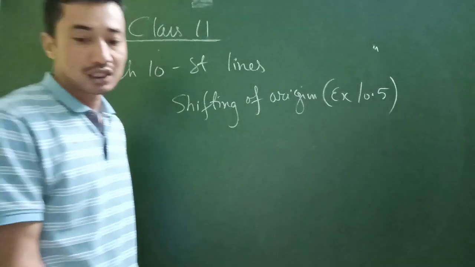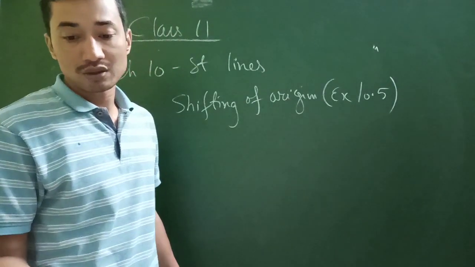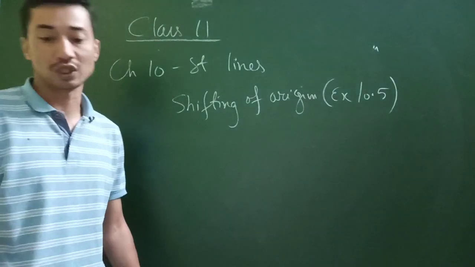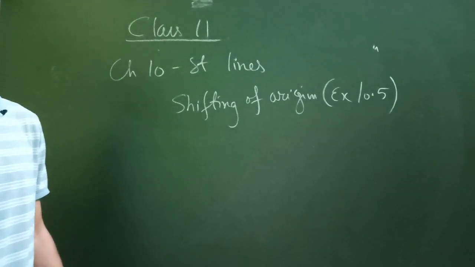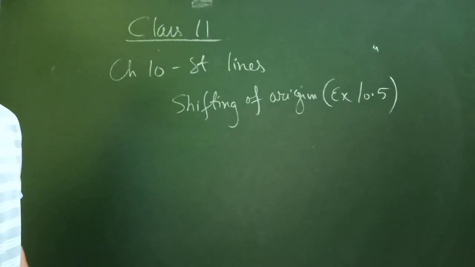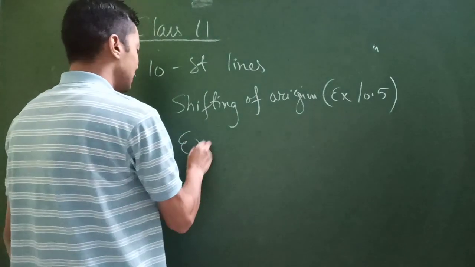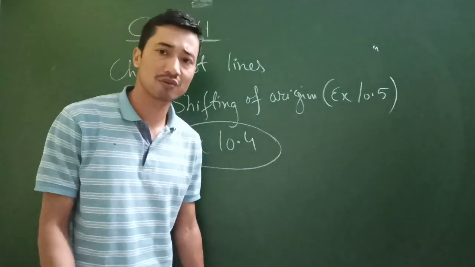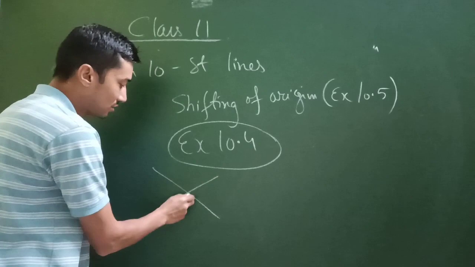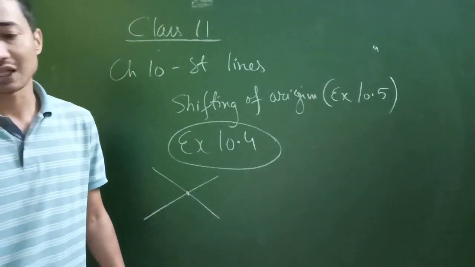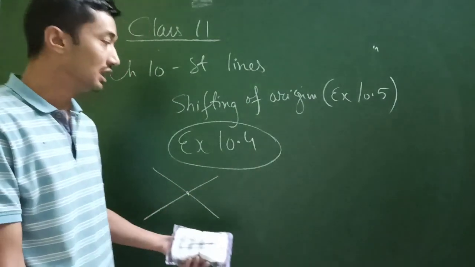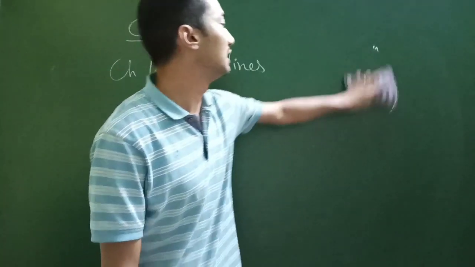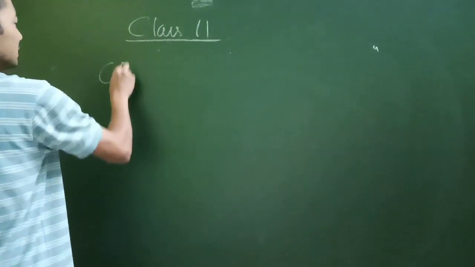And then of course, equation of a family of lines passing through the point of intersection of two lines. So that's basically about exercise 10.4. I think exercise 10.4 is basically about intersection of two lines, a family of lines meeting at a point. So exercise 10.4 also you can ignore. So 10.4 and 10.5.